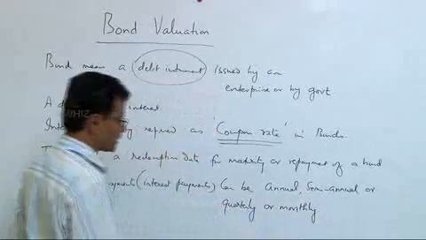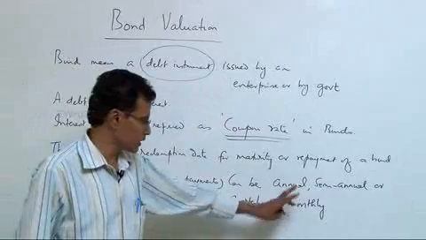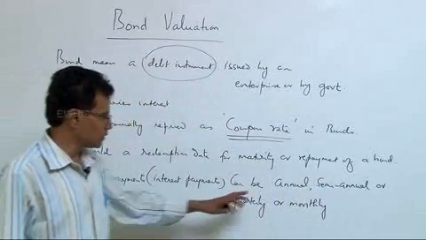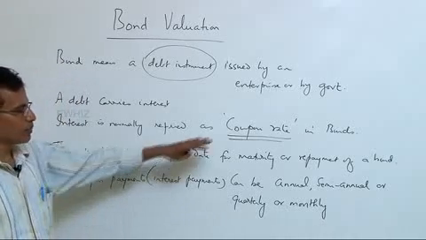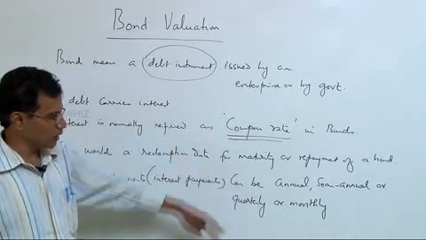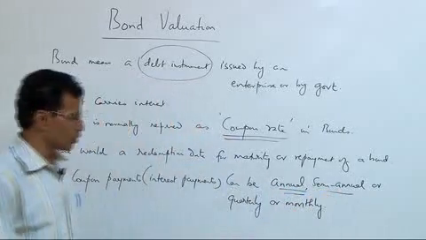So there can be monthly interest payments, quarterly interest payments, semi-annual interest payments, annual payments. The manner in which the interest is paid on a bond, that is coupon payments, is very important to understand beforehand. Is it annual or semi-annual, quarterly or monthly?